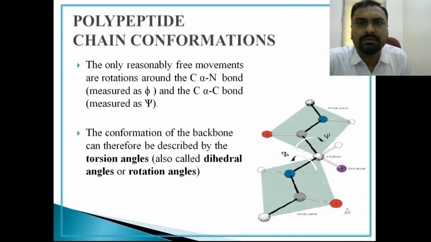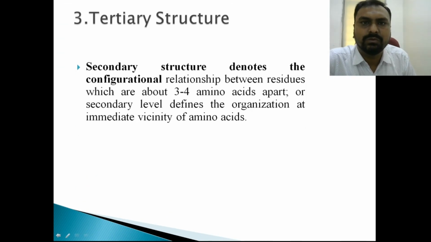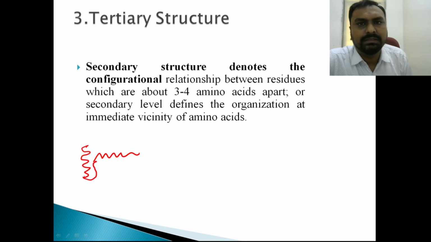And one more is that there is a bond, that C-C bond, that is called as a psi bond, and the bond between C and N, that is called as a phi bond, right? Just to remember. So this helical structure and beta pleated sheets and super secondary structures like loop, they will form the tertiary structure.